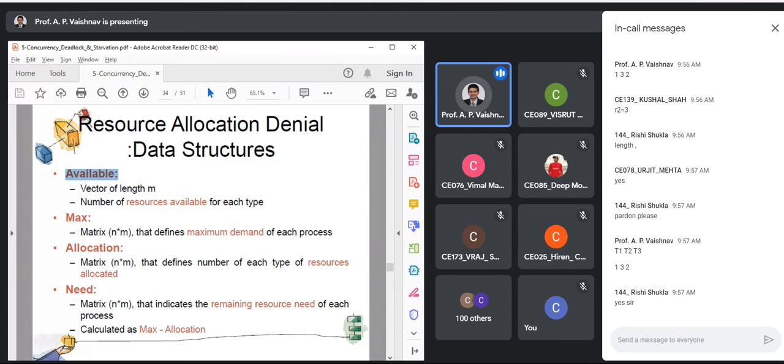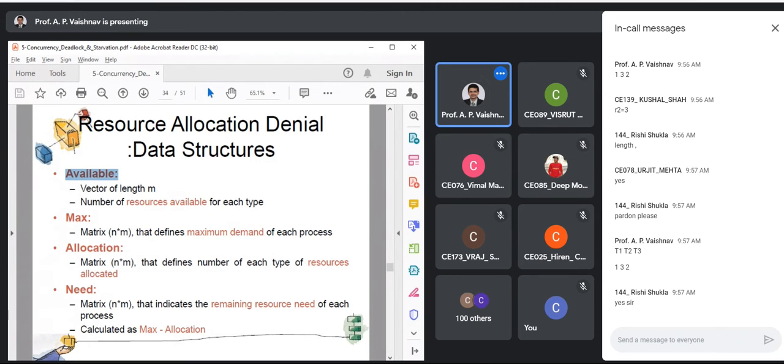It will know that I will require 3 IO channels, I will require 2 memory blocks. But at which point does it have to know that? Yes, that is the important part. At the beginning, when it starts. If this value is not known, this algorithm won't work. Are you clear with these basics?